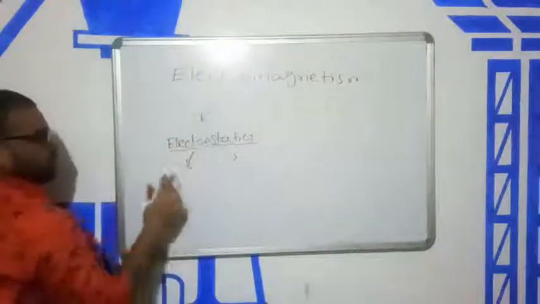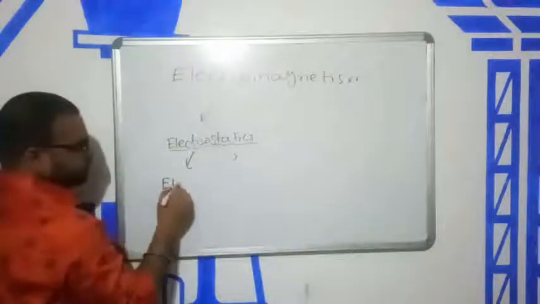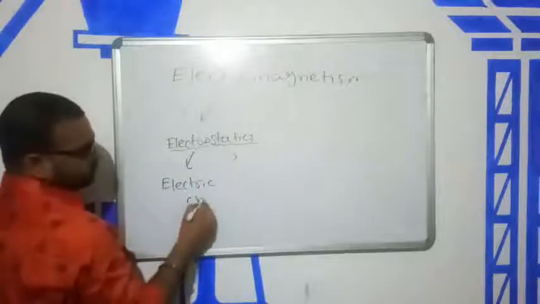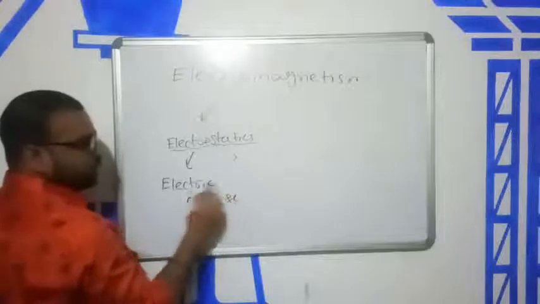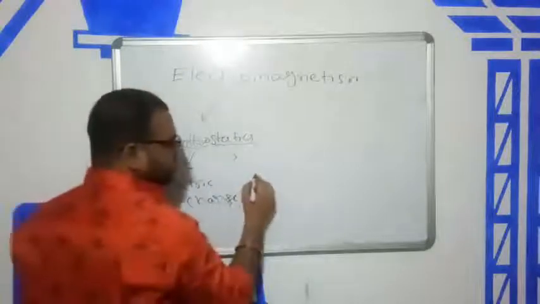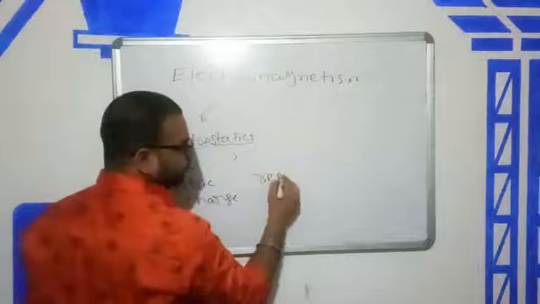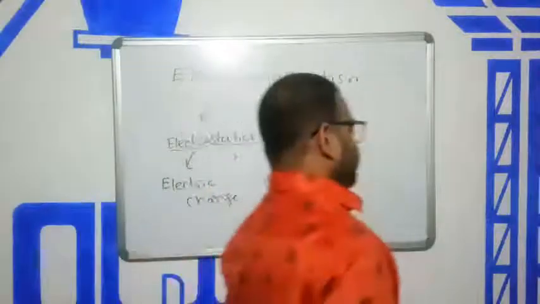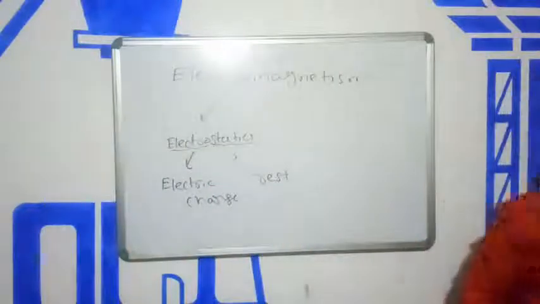The term electro means electric charge, and the term static means rest. This means in this chapter we will be discussing electric charge which is in rest condition.